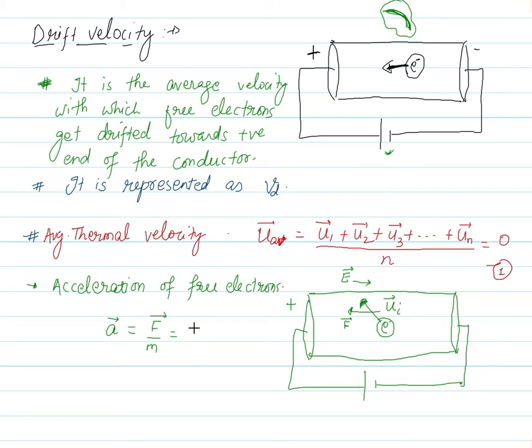As we all know about charge, that is minus e, the charge on the electron, multiplied by the electric field vector E. You can recall the concept of force and electric field. From the electric field we always write force like this. Minus e is the value of q, and E vector is already there.